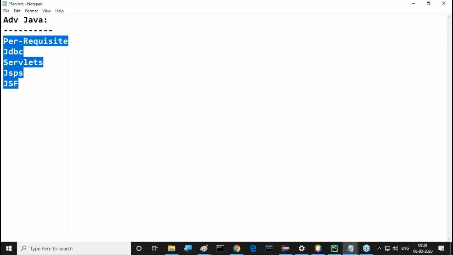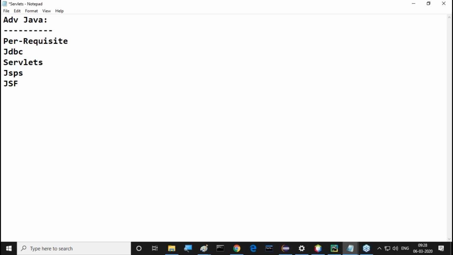This is one thing. Next one is after completion of this particular content, how I am going to take these sessions. First of all, let us understand the dependencies. JSF is dependent on servlets and JSPs. Mandatory. If you want to come for JSF, definitely we need servlets and JSPs. So dependency is available. So after completion of servlets and JSPs only, I'm able to start JSF. Point number 1.